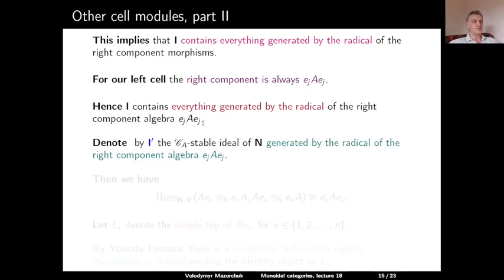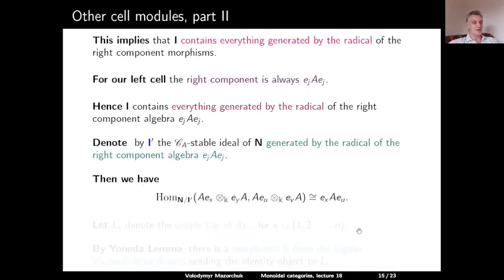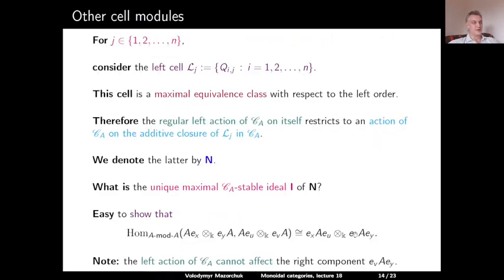Let us for the moment denote by I prime the CA stable ideal of N generated by this radical, by the radical of the right component algebra EJA. Then, if we look at this formula and we factor out here the radical of the algebra, what remains here is just K. This means exactly that Hom in the quotient of N by I prime between the same indecomposable objects now becomes EXAEU. This is because we have killed the right component. The radical is killed, the quotient by the radical becomes K, and K just disappears in this tensor product.